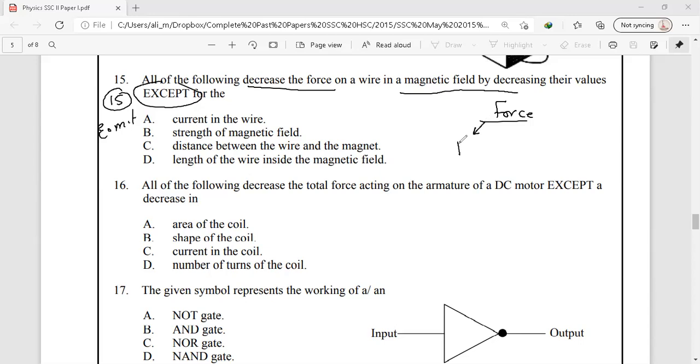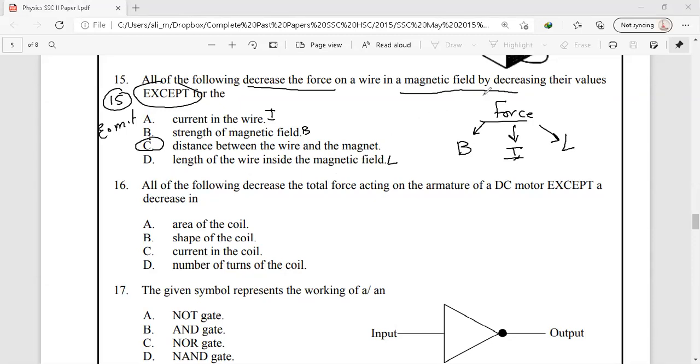So as we know, the factors affecting the force are B, I, and L, where B is the strength of magnetic field, I is the amount of current, while L is the length of the conductor. So current in the wire is I, strength of the field is B, and the length of the conductor or wire inside the field is L. So the correct option is option C, that does not affect the magnitude of force on a conductor placed inside a magnetic field.